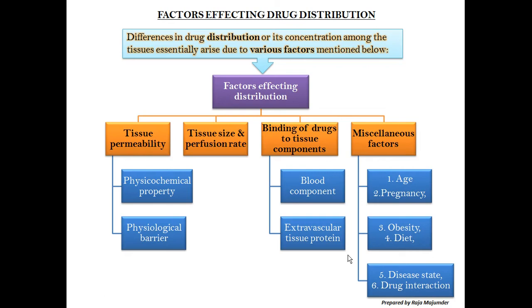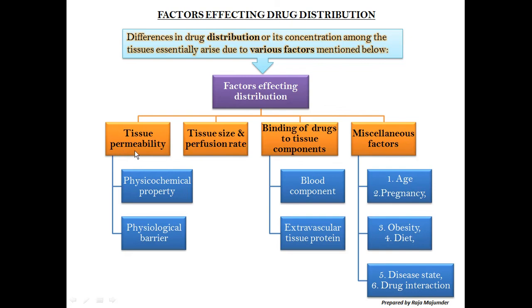Differences in drug distribution or its concentration among the tissues essentially arise due to various factors. These factors are, first, the tissue permeability; second, the tissue size and perfusion rate; third, the binding of drugs to tissue components. As I have told you, whenever the drug reaches the systemic circulation, many blood components are there, maybe cells, proteins or other things present within the blood, which may get attached to the drug molecules and also create an impact upon the distribution of the drug, as well as the miscellaneous factors. Each of these parts we will discuss elaborately one by one.